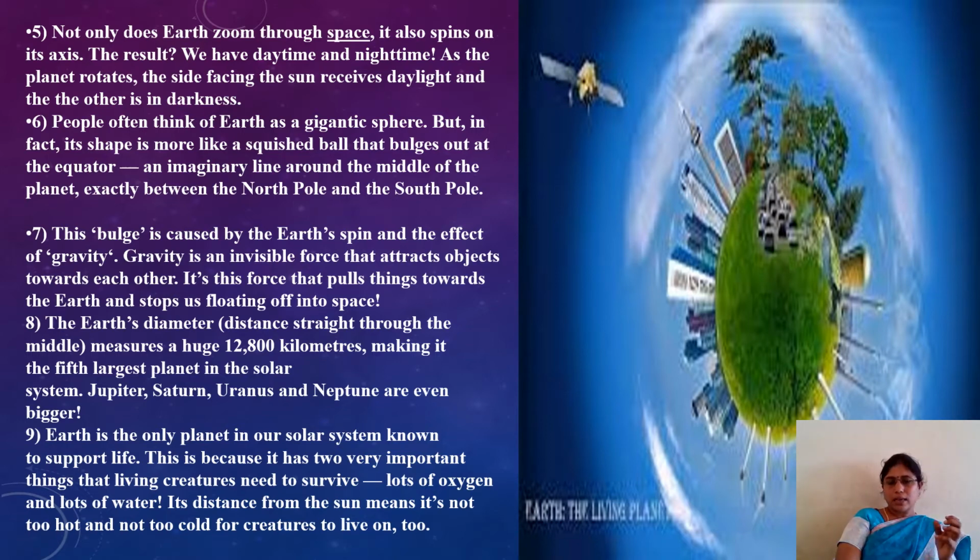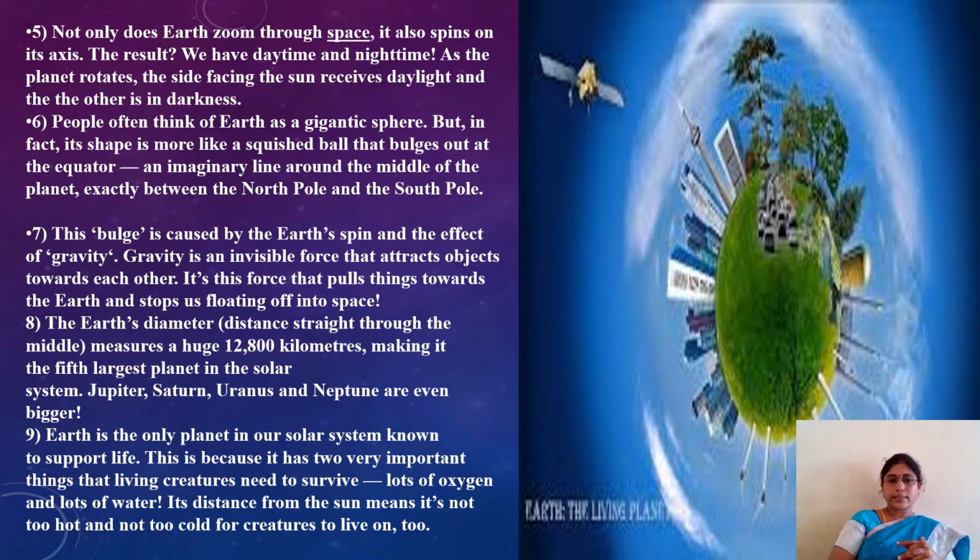Gravity is an invisible force that attracts objects towards each other. It's this force that pulls things towards the Earth and stops us floating off into space. Because of that gravitational force, we are constantly standing on the Earth. Otherwise we would fall down, because the Earth is rotating, continuously moving at the speed of 30 kilometers per second.